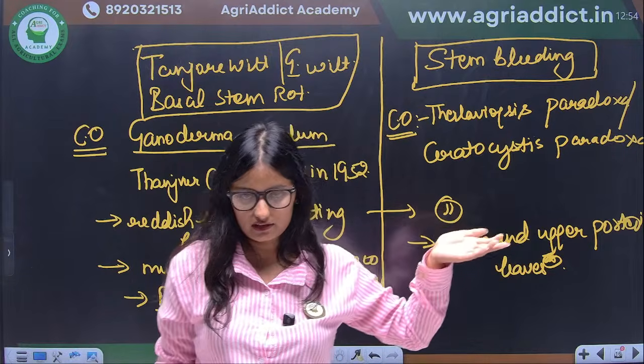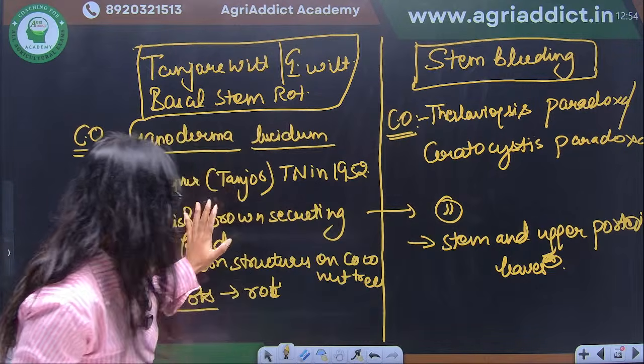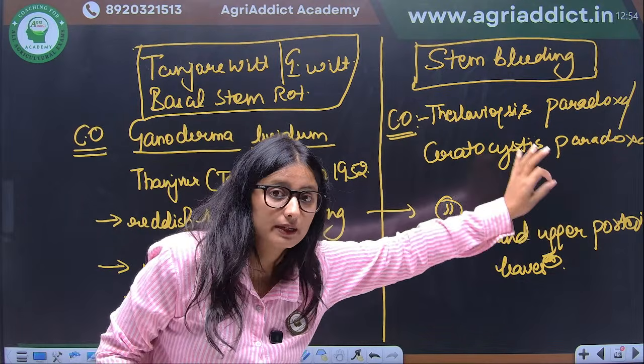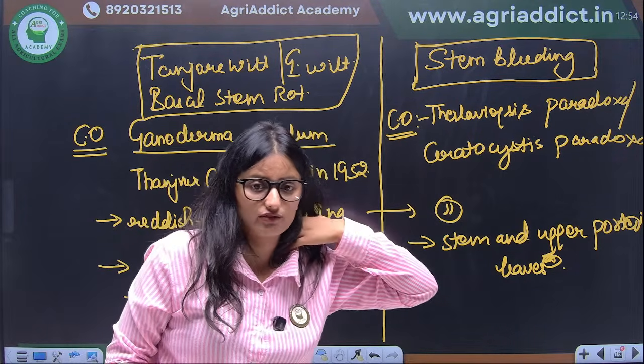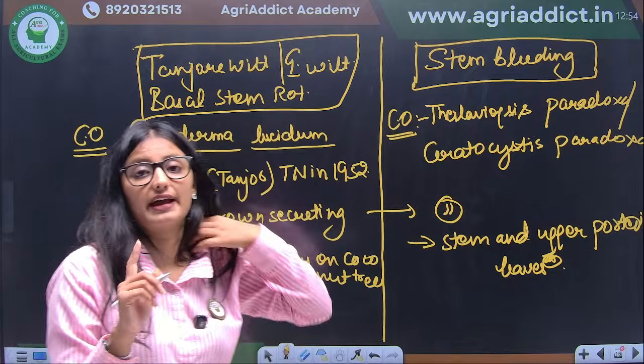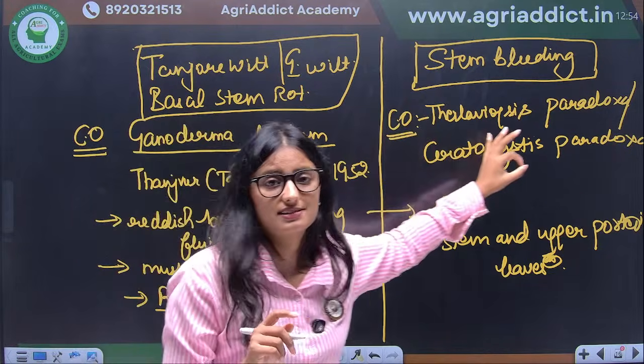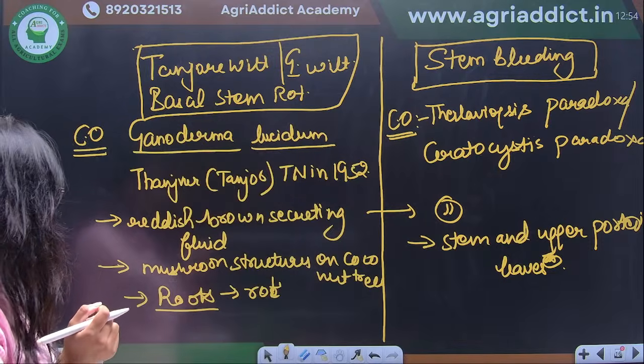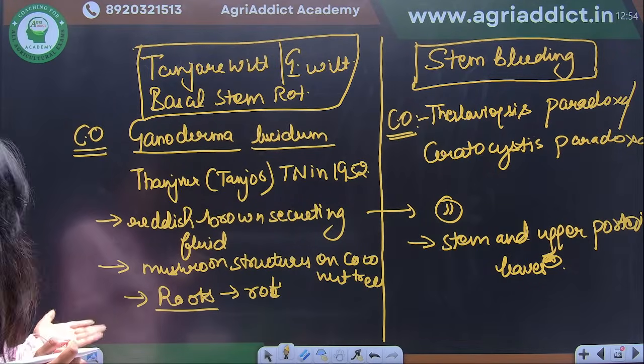So this is the characteristic symptom to distinguish between Tanjore wilt and stem bleeding. But an important point to remember is their causal organisms: Ganoderma lucidum here, and Thielaviopsis paradoxa there, correct?